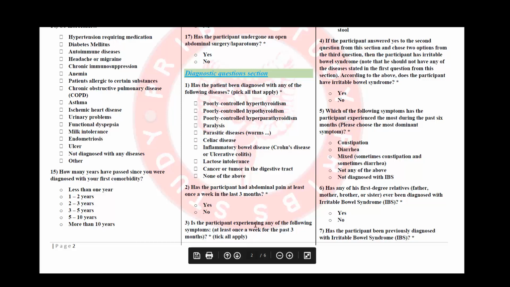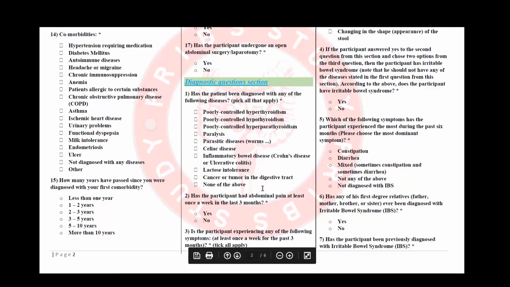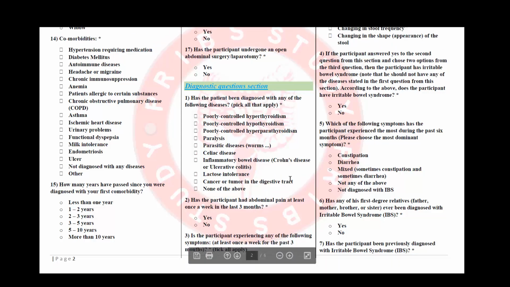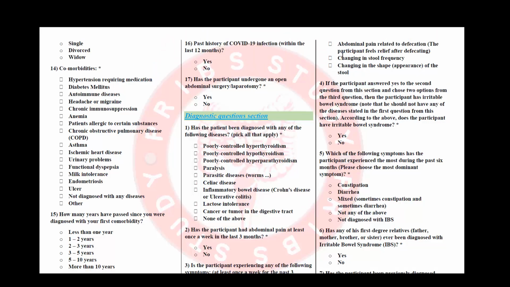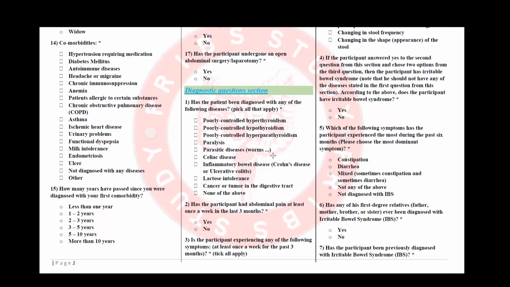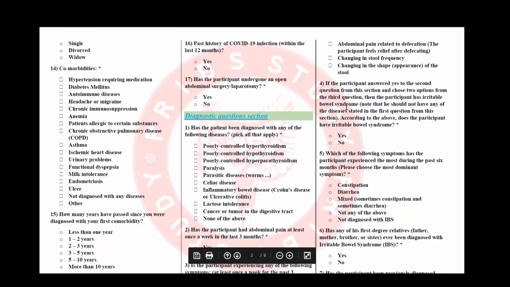The next question is a multiple answer question. We will ask them if they have experienced for at least 1 week in the past 3 months any of these 3. Okay. Now the fourth question depends on question number 2 and 3. If the patient has answered yes to number 2 and has answered yes to 2 out of the 3, then the patient might be suffering from irritable bowel syndrome. Then we answer yes to this question.